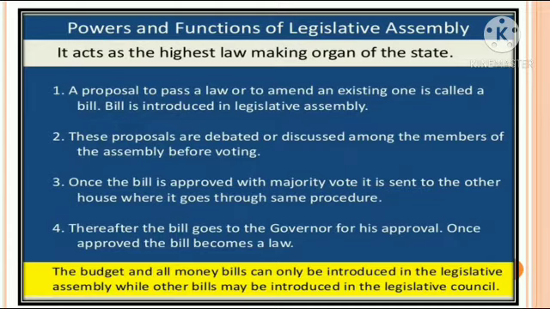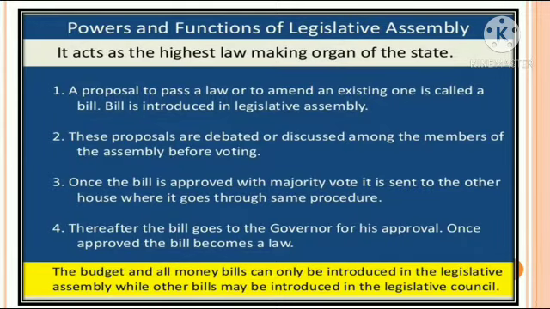Approval, why? Because he is the head of the state, and unless he puts a seal and signature with his approval, it won't become a law. Once the governor accepts it, that particular bill becomes a law.